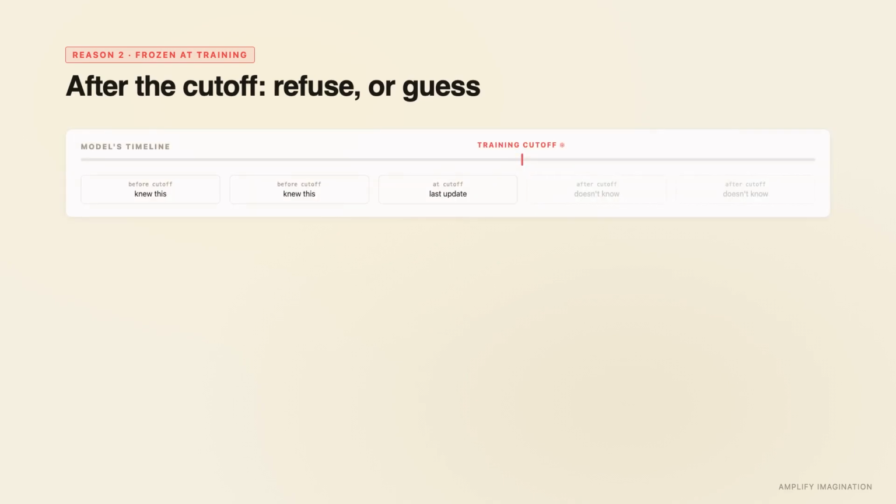Second, the model's knowledge is frozen at training. If you ask about something that happened after the cutoff date, the model has two options: refuse or guess. Sometimes it refuses. Sometimes it guesses. When it guesses, the guess sounds confident, because everything the model says sounds confident.